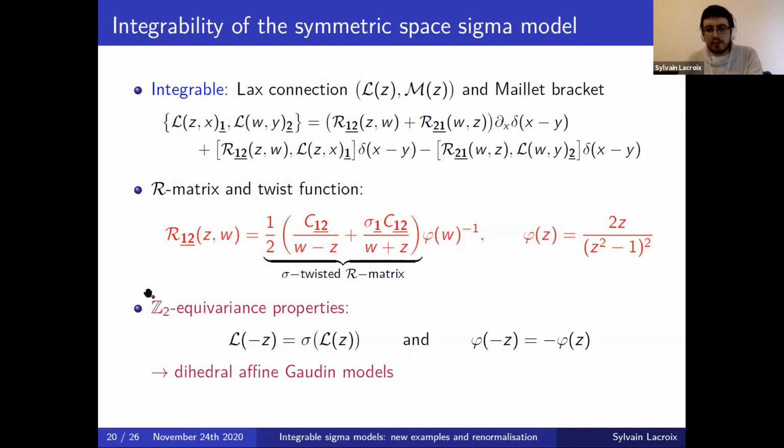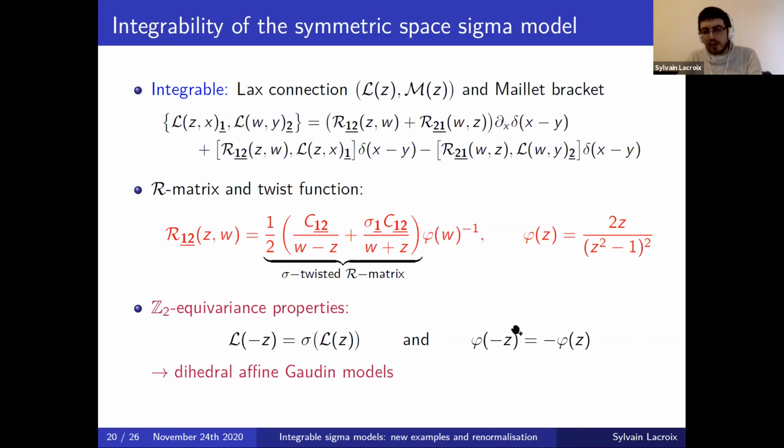And we also keep track of sigma by the fact that the model satisfies what are called Z2 equivariance properties, which is that if we take L at minus z, we get sigma of L(z). And also if we take phi at minus z, we get minus phi(z). So the twist function is an odd function of the spectral parameter. And then models which have the following R matrix with a twist function and which satisfy these equivariance properties are also affine Gaudin models, which are called dihedral affine Gaudin models. And this dihedrality property is related to these equivariance properties by sigma.